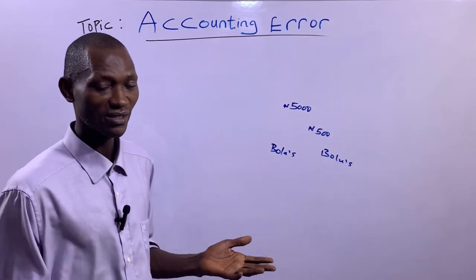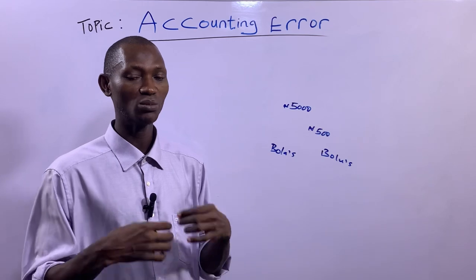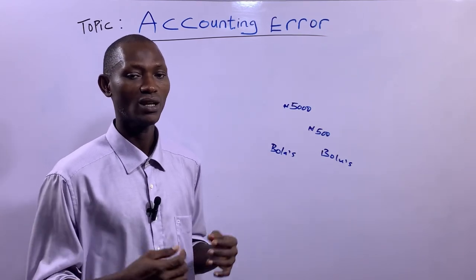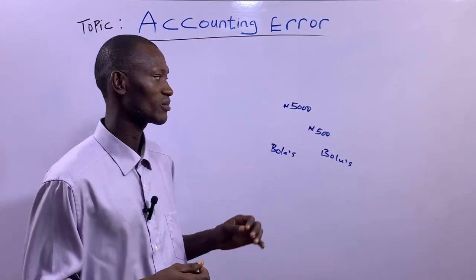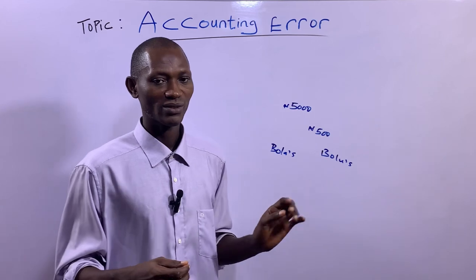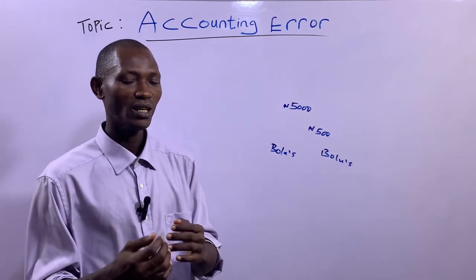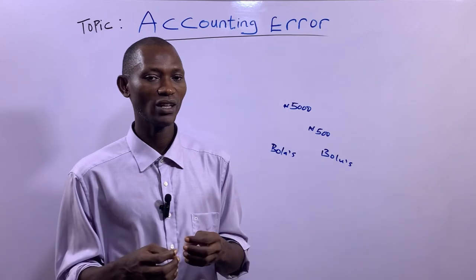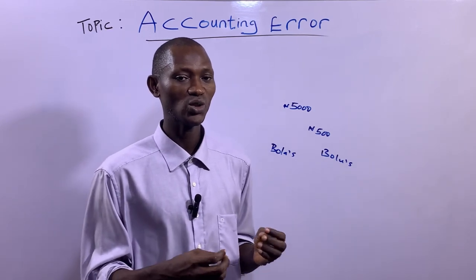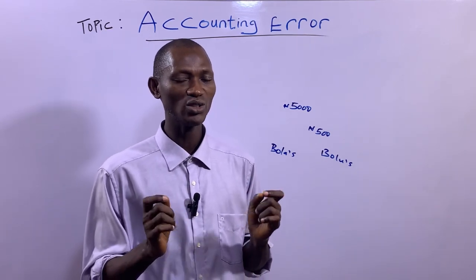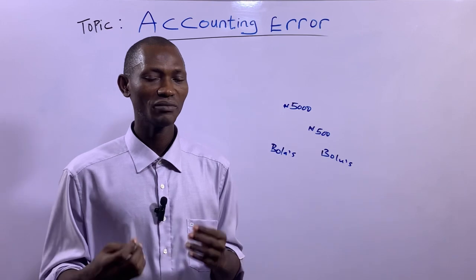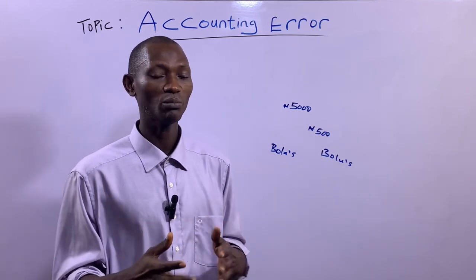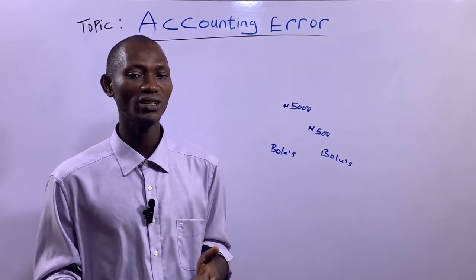When the trial balance is eventually extracted in order to prepare the financial statement of a business organization, don't forget, I did say postings will be made from the subsidiary books into the ledger. Then from the ledger, the trial balance will be extracted. So the trial balance is basically used to test the arithmetical accuracy of the postings that have been made in the ledgers.